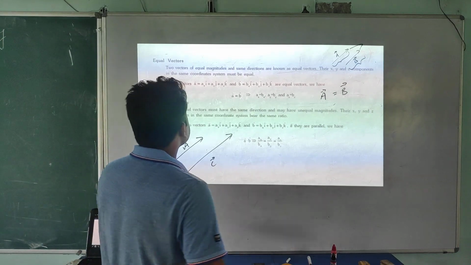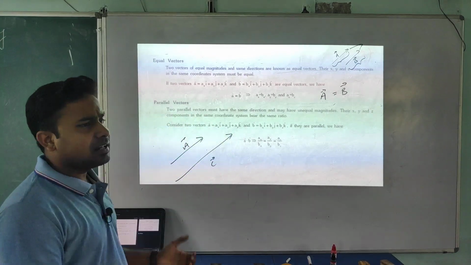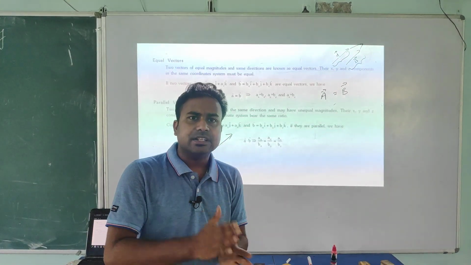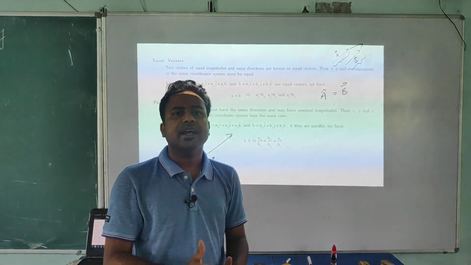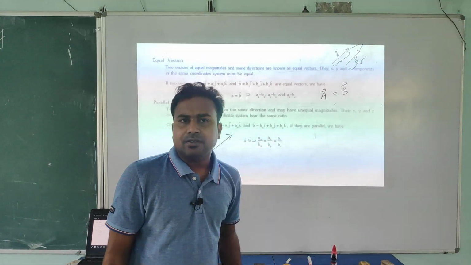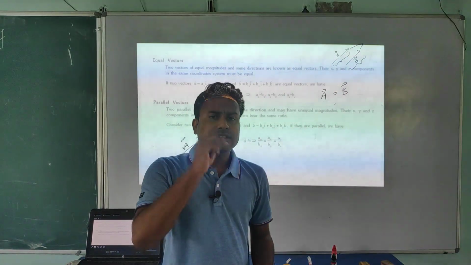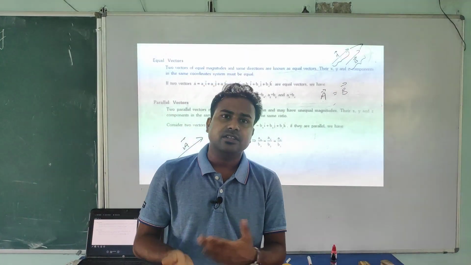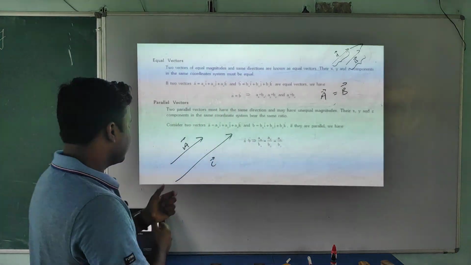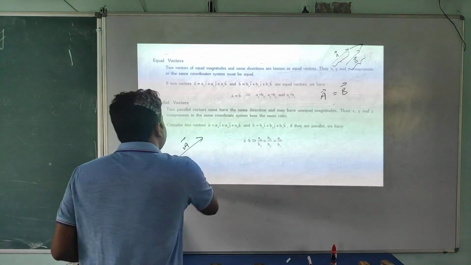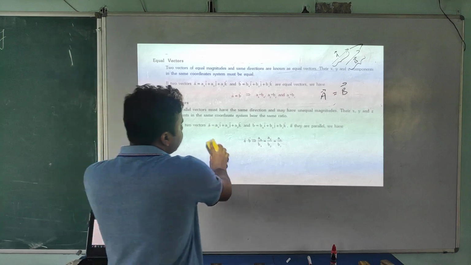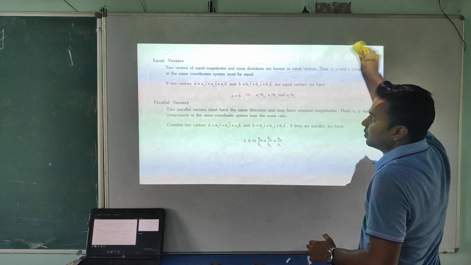So now you understand what an equal vector is and what a parallel vector is. I am explaining again. If two vectors have the same magnitude and direction, they are called equal vectors. If vectors have the same sense of direction, they are called parallel vectors. Okay students? If you want to note down the definitions, you can pause the video and note them down.